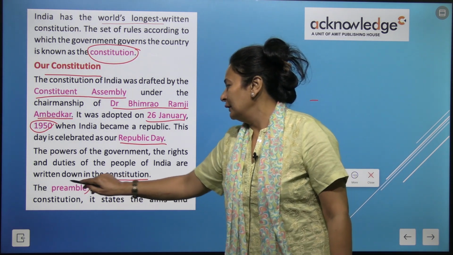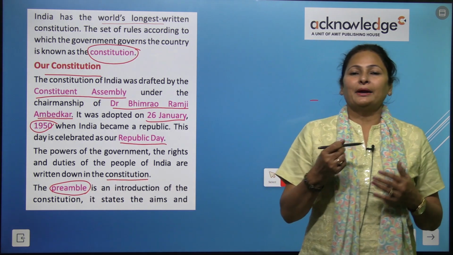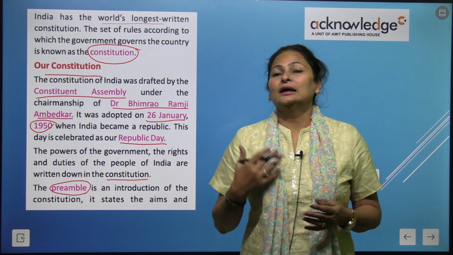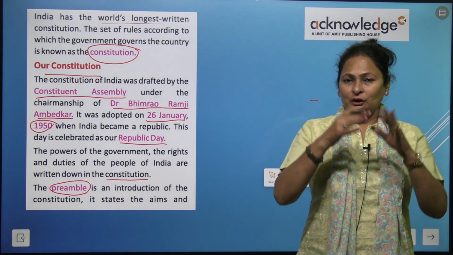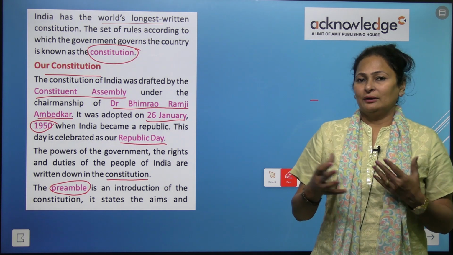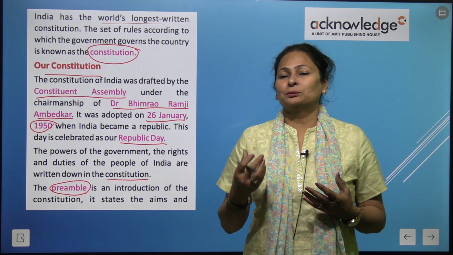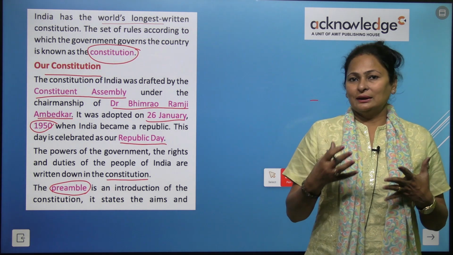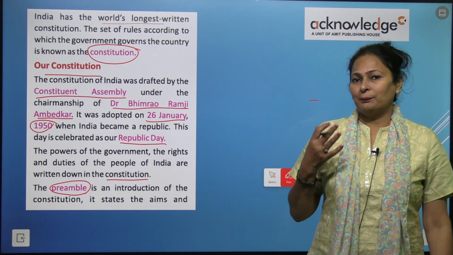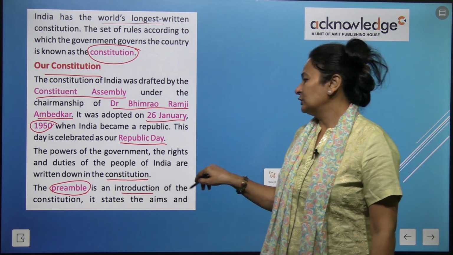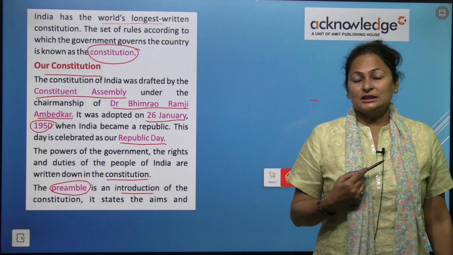The preamble. Now, what is preamble? Preamble is the first page of the book, which is called the introduction, right? You also have an introduction page in your book, on which it says who wrote this book, who is the publisher, and what the book is about. So many things are written on the first page of the book. So preamble is an introduction of the Constitution.